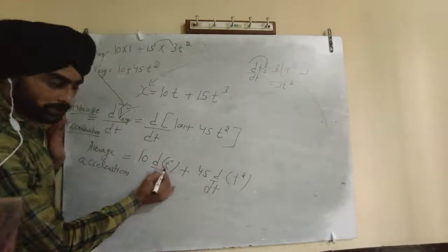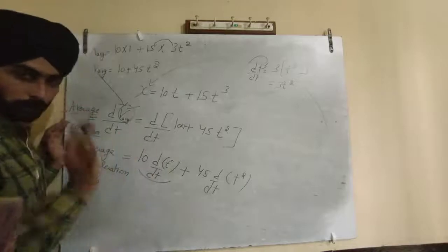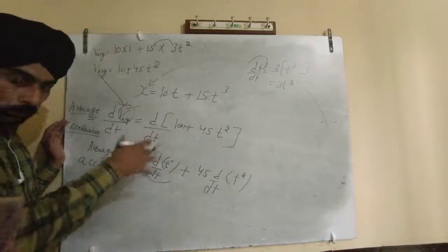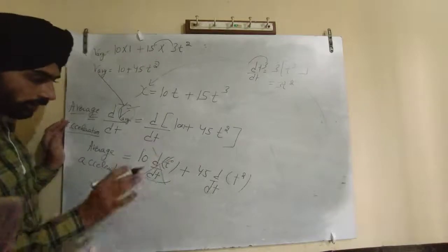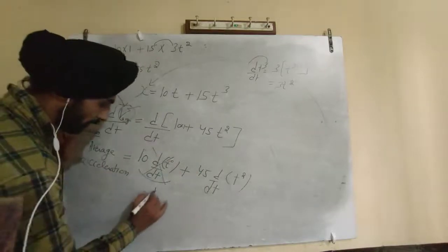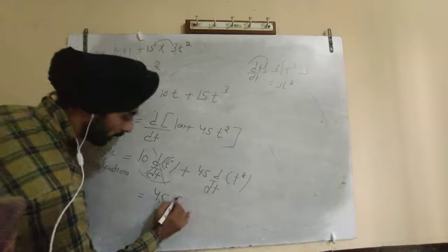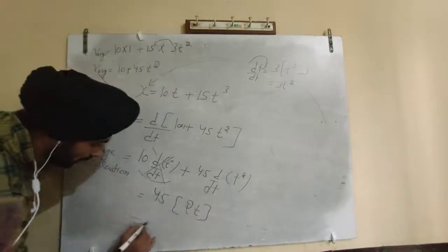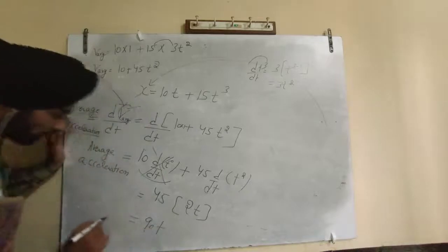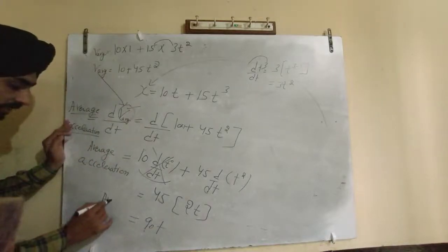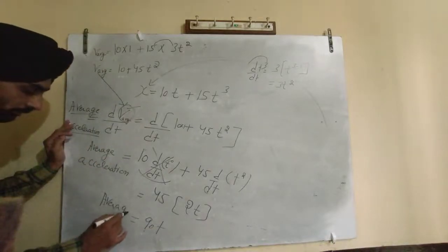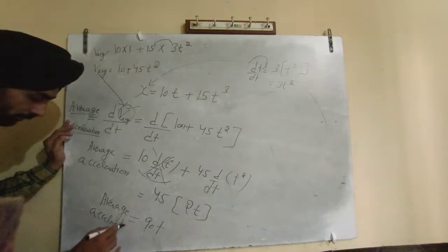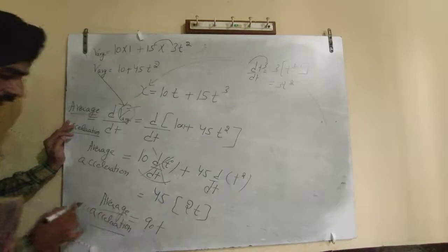So 0 will come outside, and when 0 gets multiplied by 10, the whole term becomes 0. So what will remain? 45 into 2t, it is 90t. So the value of average acceleration is 90t. You have got the value of average acceleration.